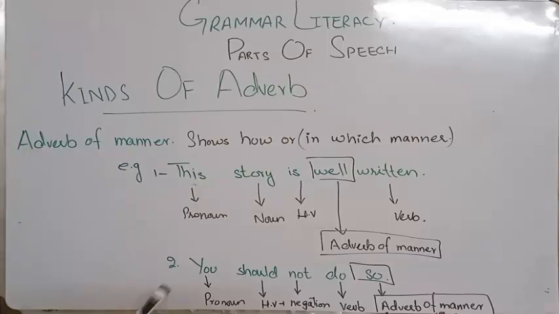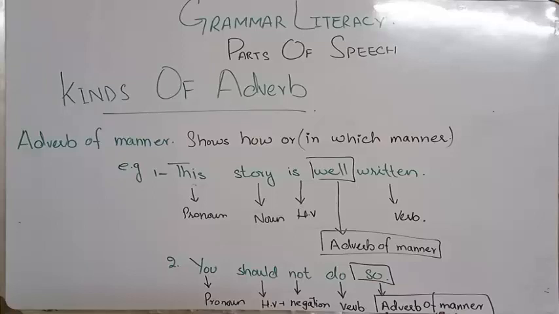So you is a pronoun here, should is a helping verb here, and not, you shouldn't or should not, means not is the negation. Helping verb plus negation is going to make should not, did not, was not, wasn't, didn't, or anything like that. Helping verb plus negations come in a sentence to make it a negative sentence. So do is a verb here, and so is an adverb of manner. So is that thing that is going to tell us about that manner, that this is not good or this is good. So this is how the adverb of manner works in a sentence.